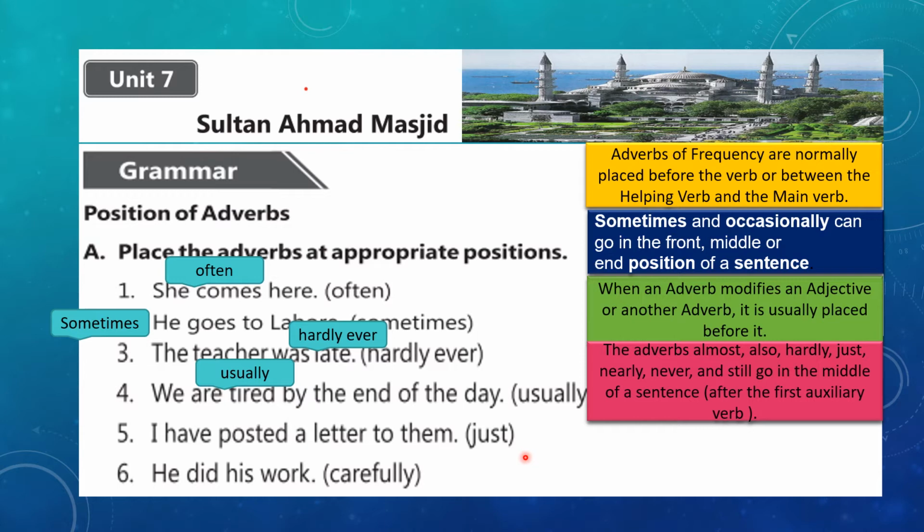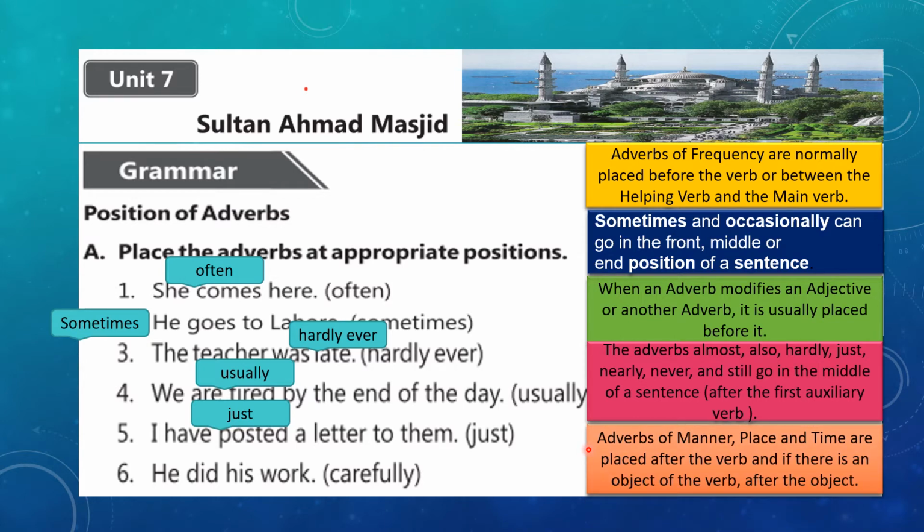So if you have learned this rule, let's look at the fifth sentence of the exercise, I have posted a letter to them, and the given adverb is just. The correct place according to this rule number 4 is I have just posted a letter to them, right after the first auxiliary verb and before the main verb.